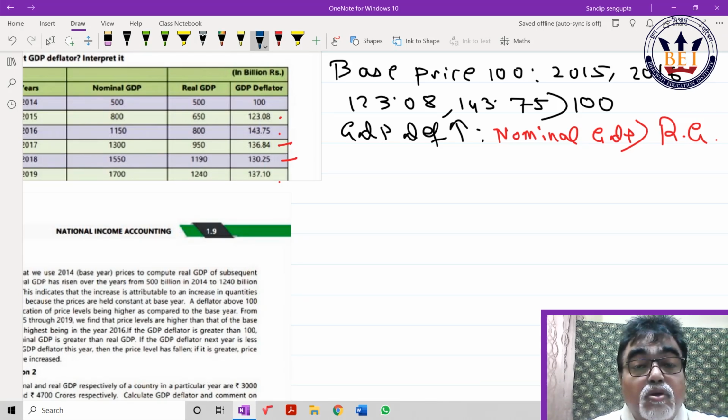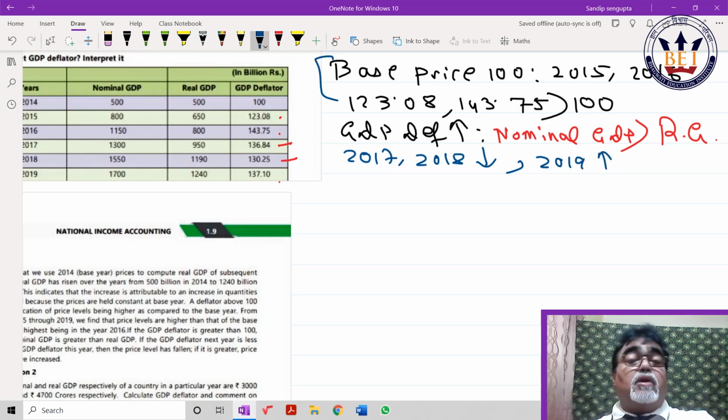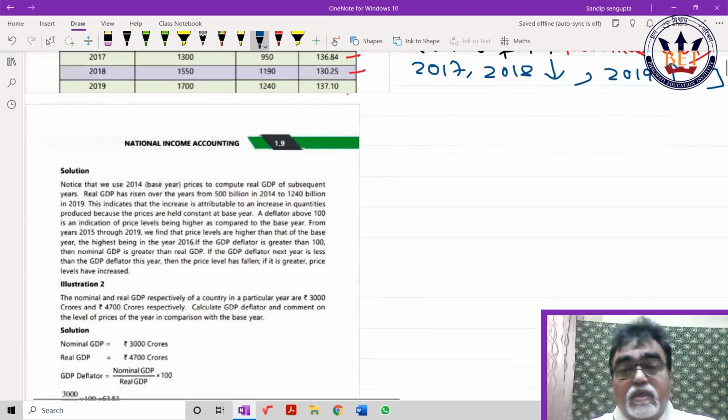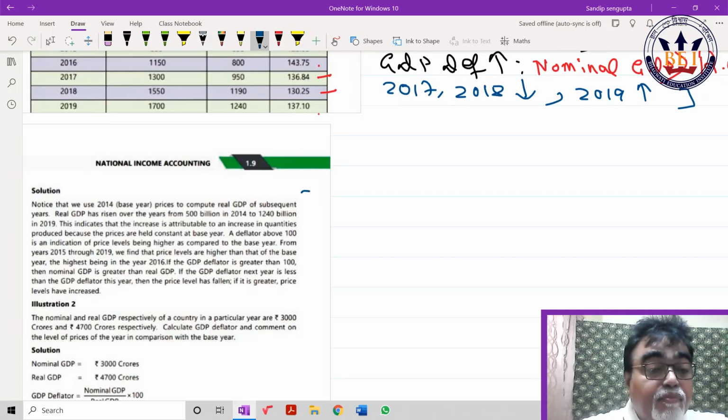2017, 2018 GDP deflator increasing, and comparatively in 2019 again it is increasing. This is a nutshell solution I have given you because before the exam you will be jumbled up with 8 papers. You don't get time to see all this in the answer, but now you can see it is only written over here. I just gave you a nutshell format.